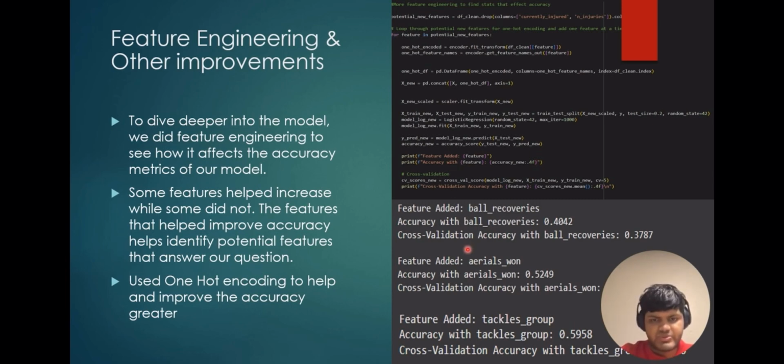So we discovered some new things. After we added aerials, so the jumping and heading the ball, we see that the accuracy jumped by 12%, which shows that aerials is a very big attribute in how injuries are affected.